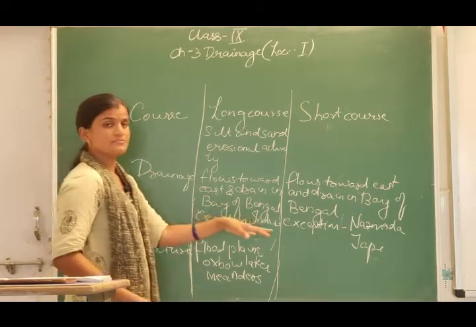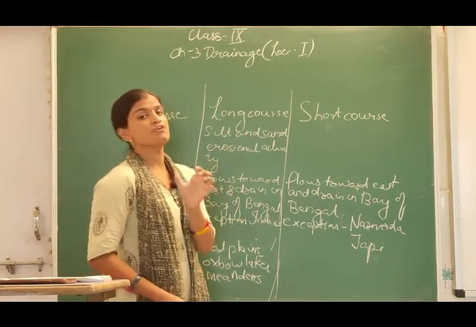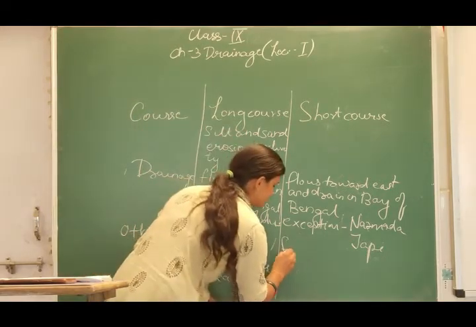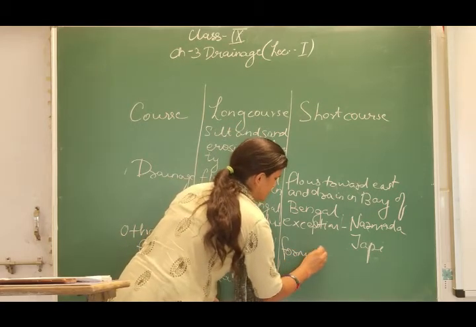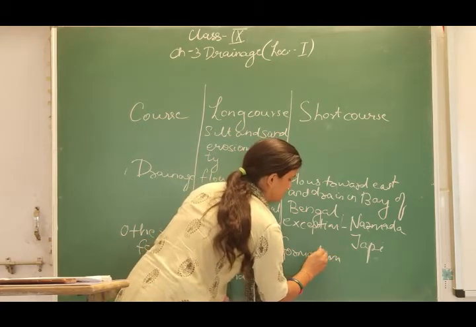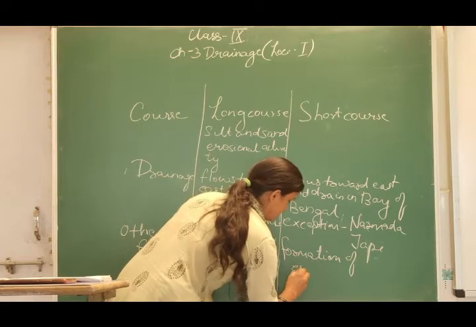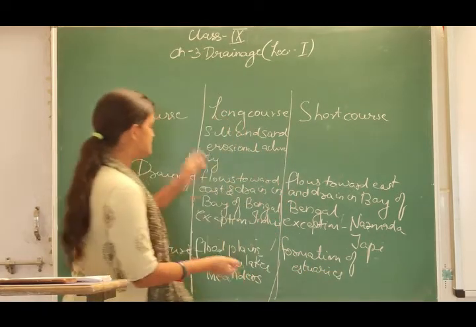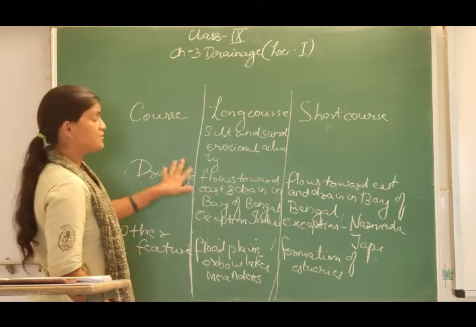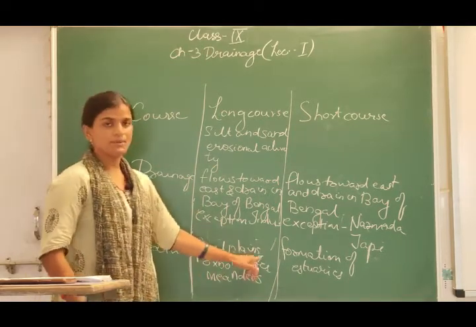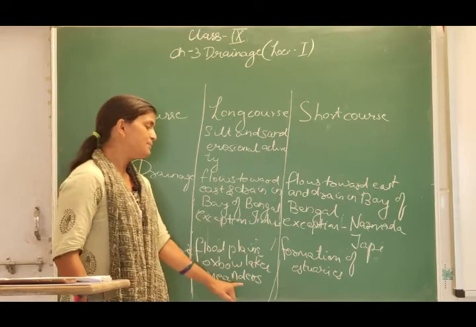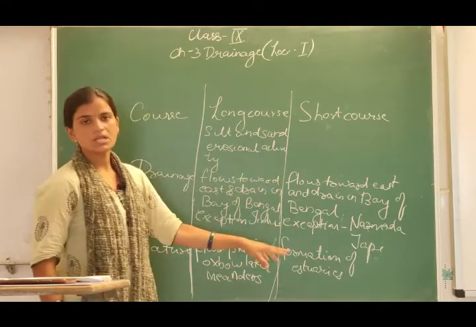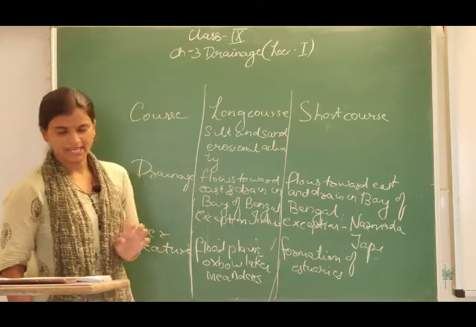Whereas for peninsular rivers, we have the formation of estuaries. Okay, so these differences are clear. For the features of Himalayan rivers, we had the formation of flood plains, oxbow lakes and meanders, and for peninsular rivers, we had the formation of estuaries.